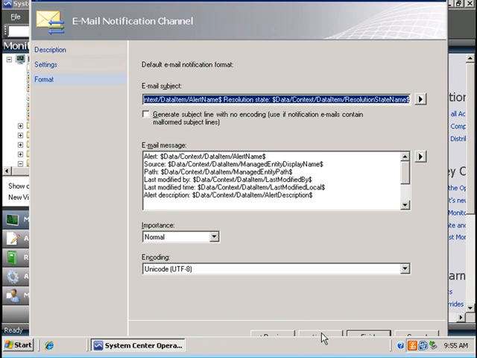And accept the default parameters in this email, the different fields that I would like to be emailed in the notification.